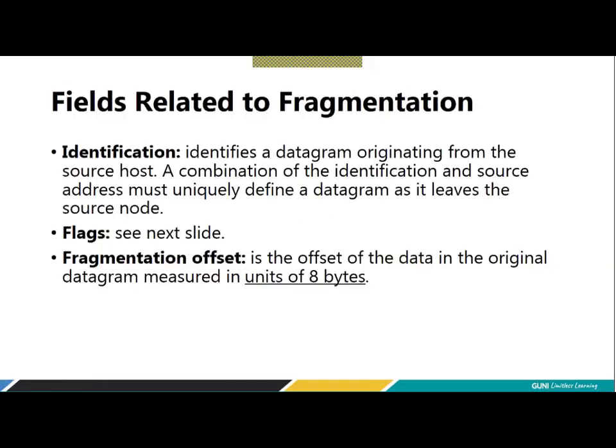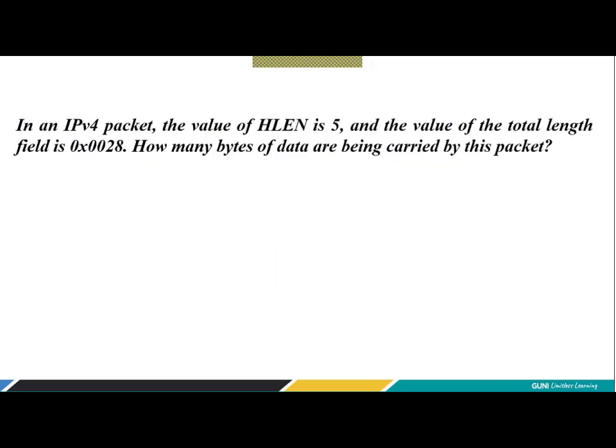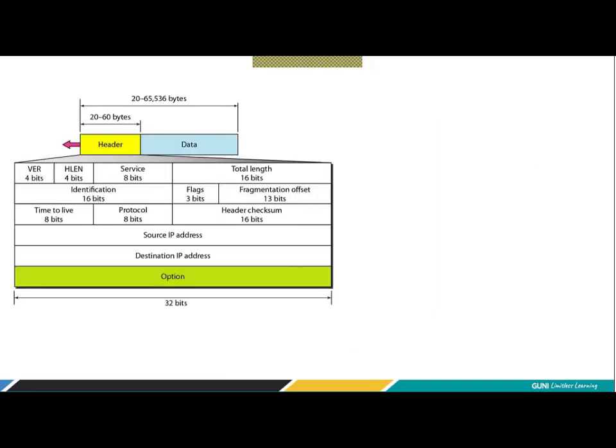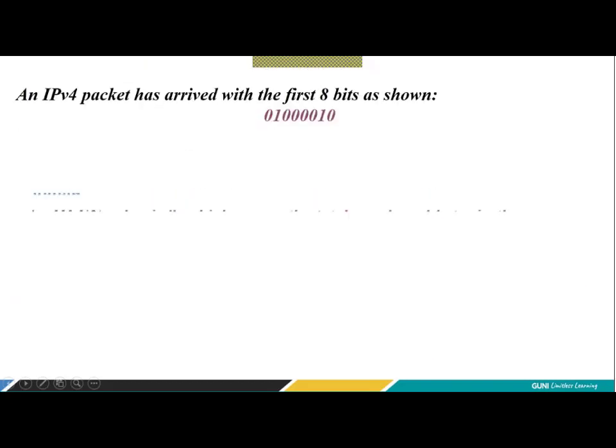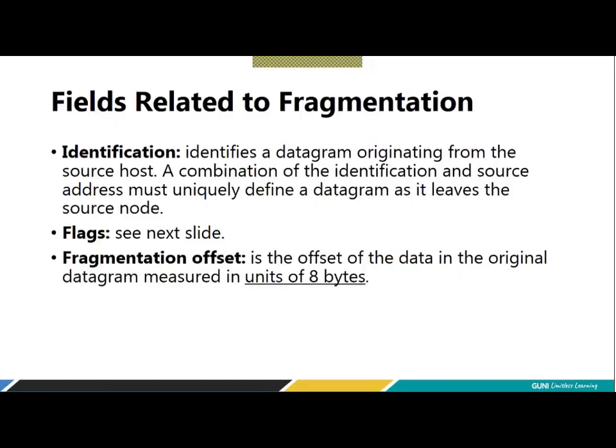The second row of the IP header, if you can recall, has identification, which is 16 bits, flags, and fragmentation offset. Now we are talking of this row only, with some numericals. We divided that row into parts. The left part is called identification, which identifies a datagram originating from the source host.